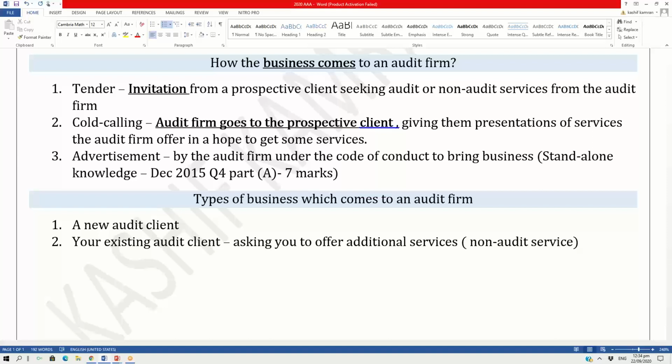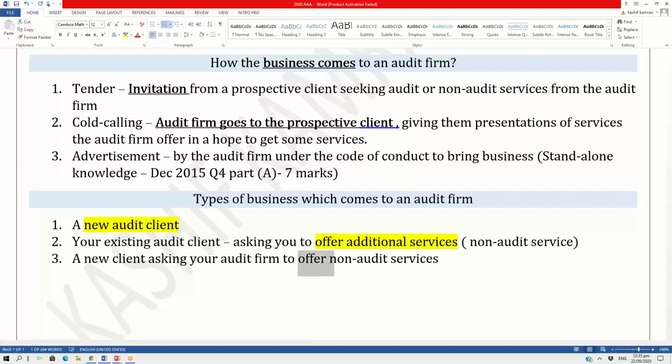A new client means a new customer. Your existing client, which is already your client, asking you to offer additional services is a business coming to you. A new audit client is a business coming to you. And the last one could be a new client asking your audit firm to offer non-audit services. A new client comes to you asking, I want you to offer me some non-audit services. I don't want audit.